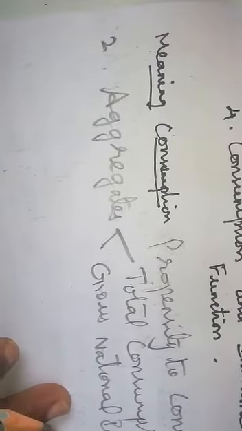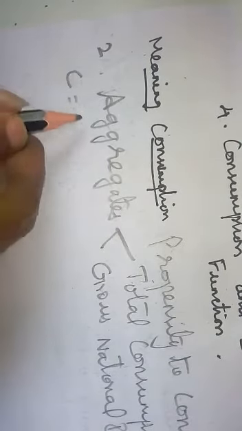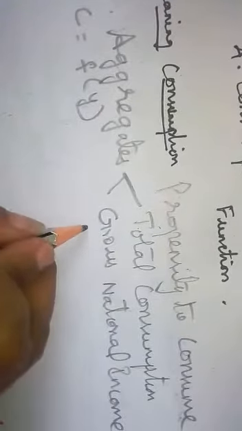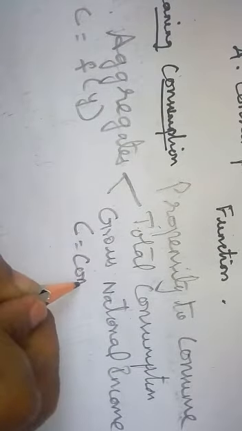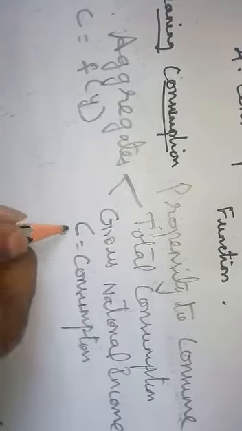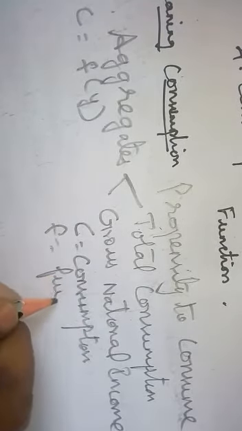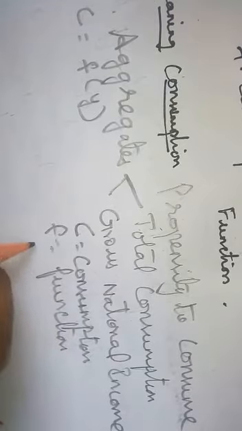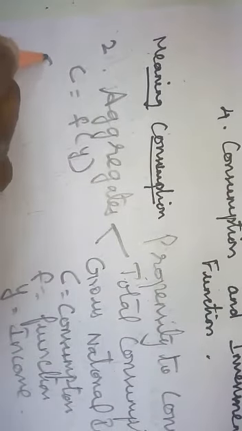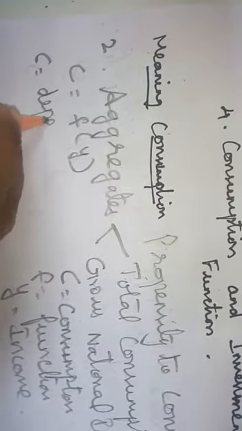Here you can see the formula: C is equal to F of Y. Here C is consumption, F is a function, Y is income.